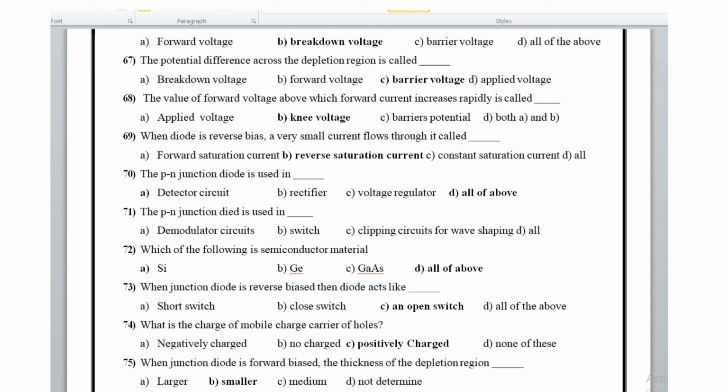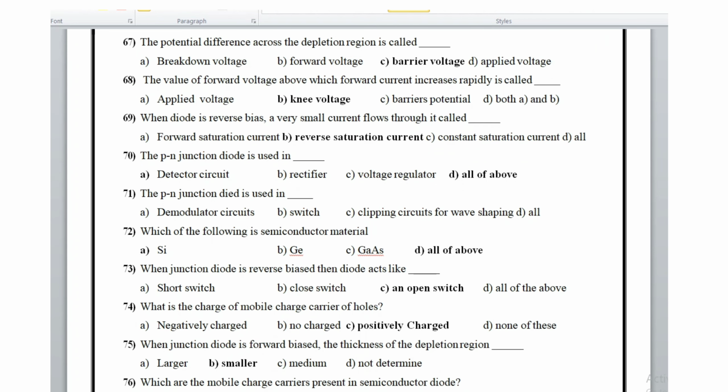Then which of the following is a semiconductor material? Silicon, germanium and arsenic. These are the semiconductor materials. When a diode is reverse biased, then the diode acts as an open switch. What is the charge of the mobile charge carrier, holes? It is positively charged. When a junction diode is forward biased, the thickness of the depletion region is smaller.